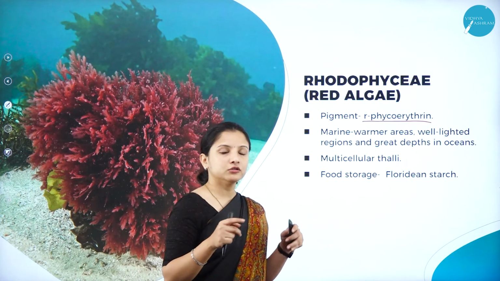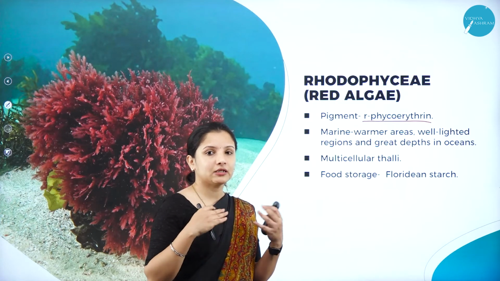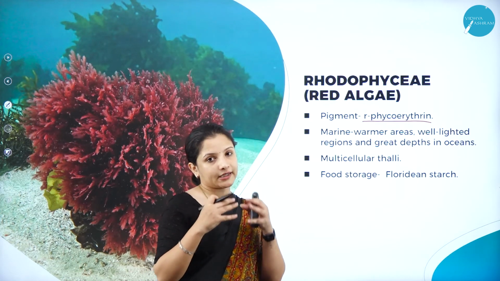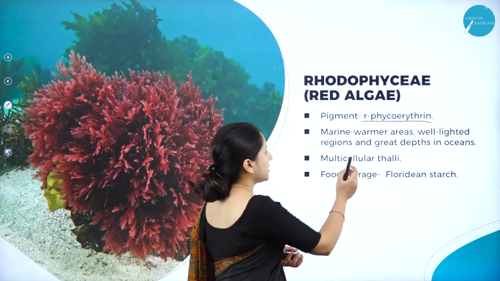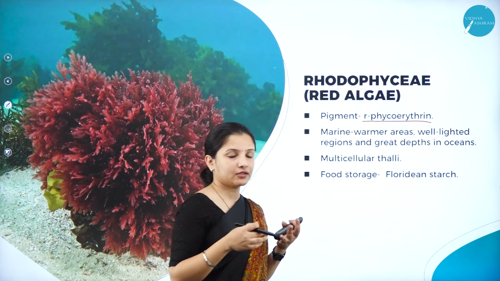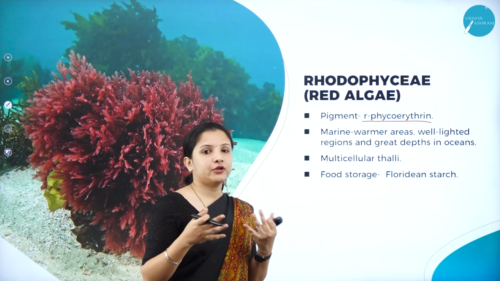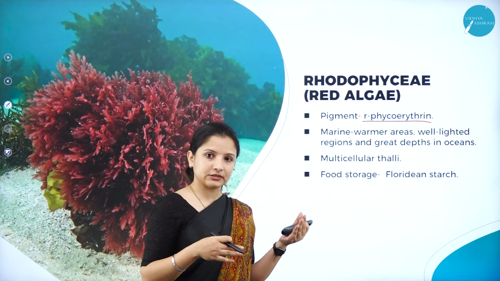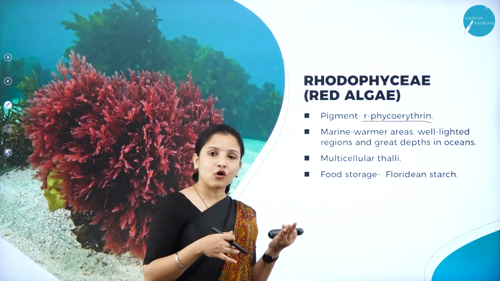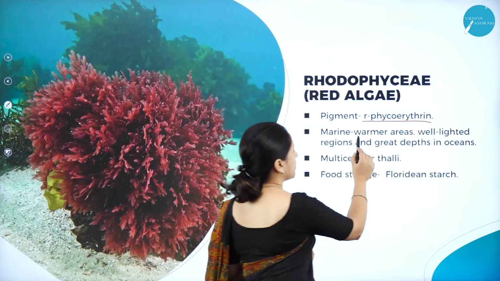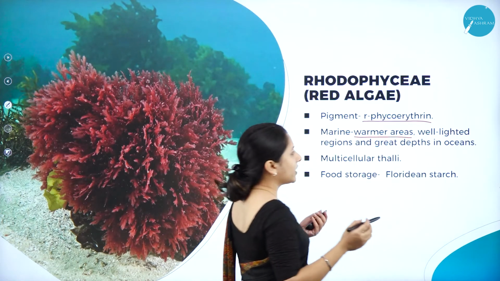And these are also marine forms. They are found in deep oceans, and they are always found attached to a substrate. They are found in warm areas. That is why seas and oceans are usually warm, right? There is a difference when you put your feet into a pond and the sea. Seas and oceans are warmer than ponds, lakes and rivers.